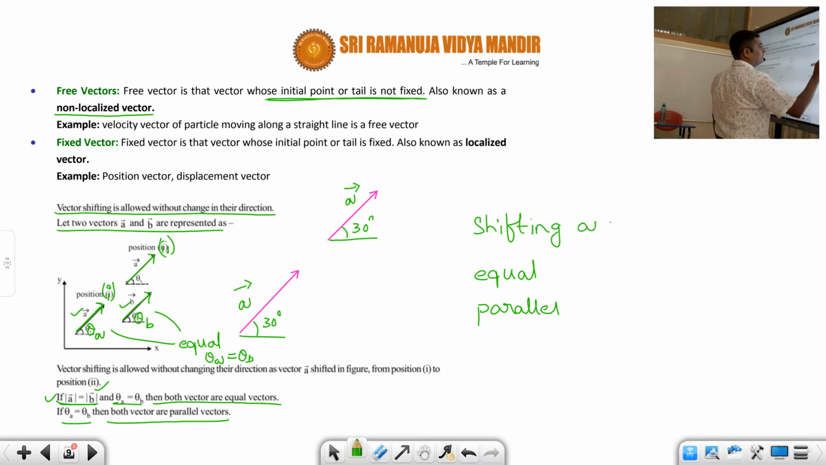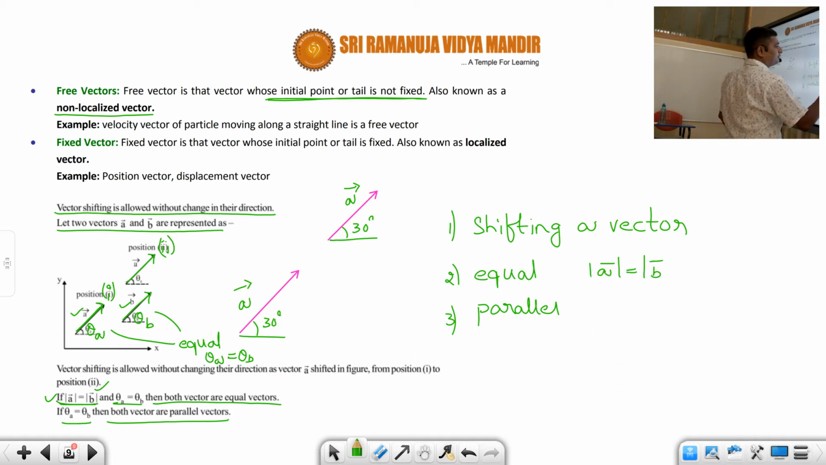A vector can be shifted to anywhere parallel to itself. This is the first point. Second point, equal vectors and parallel vectors. Equal vectors means the magnitudes of both vectors must be equal and theta A must be equal to theta B.